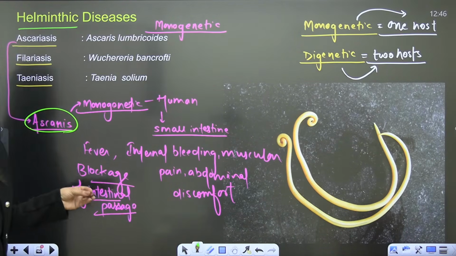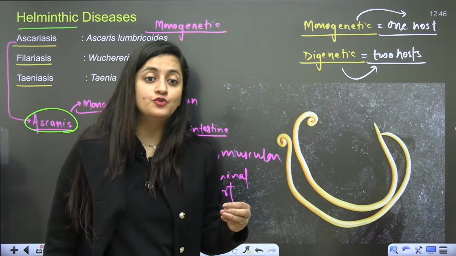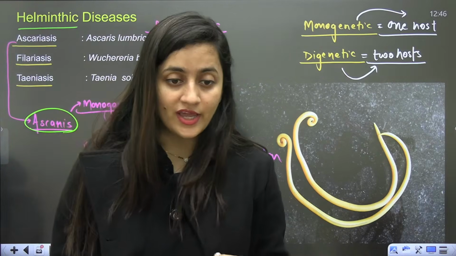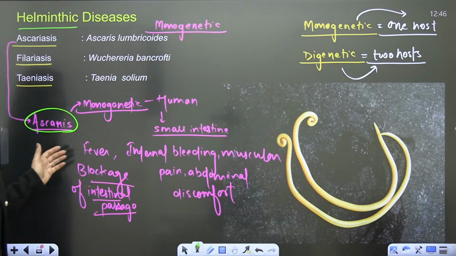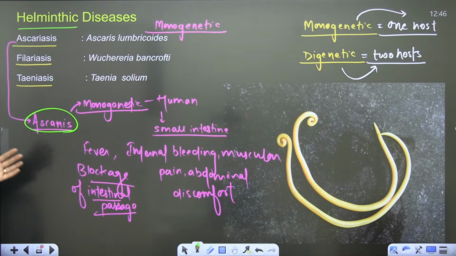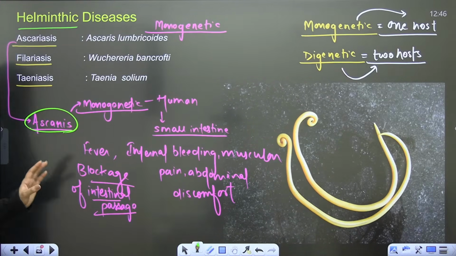That's why it is advised to use toilets. If the person is infected, that person will contaminate soil, water, plants. If a healthy person gets the infection through contaminated water, vegetables and fruit, then that person will also get the infection. Infective larval stages are there, but in that depth it's not required for you.